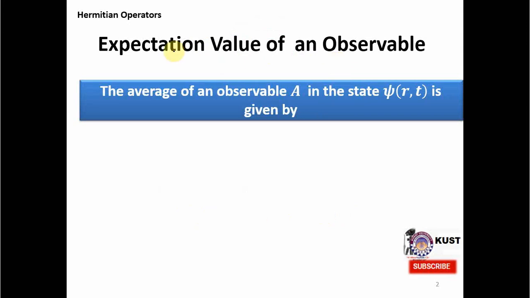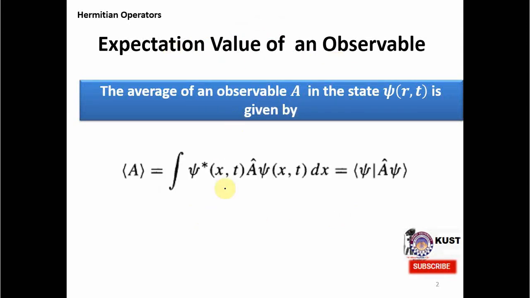You know that the average of an observable A in the state psi is given by this formula, where on the left side you see the expectation value of any observable. This observable could be the position of the particle, or the energy of the particle, or the momentum of the particle, and it is defined as the integral of psi star, then the operator corresponding to that observable, then psi.